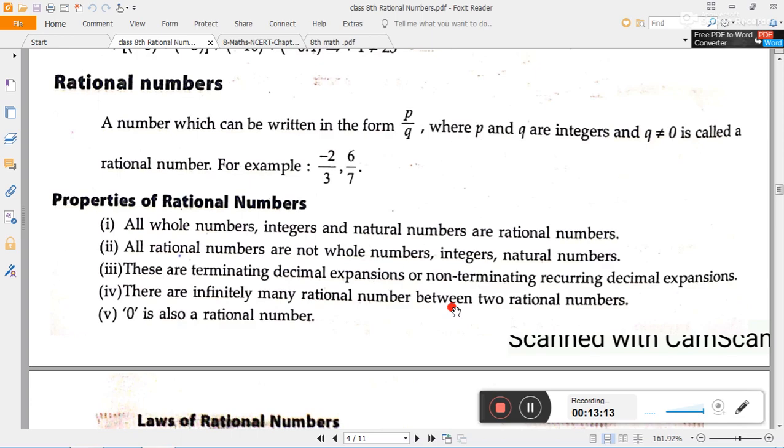There is some process, and by applying that method we can find a single rational number or many more rational numbers between the two rational numbers. We will see that again in a little later part.